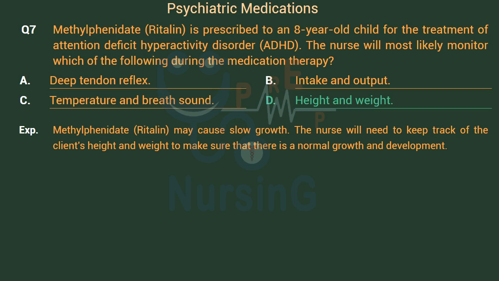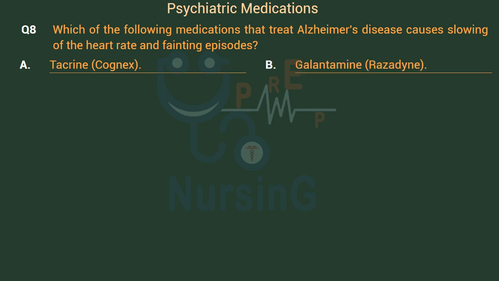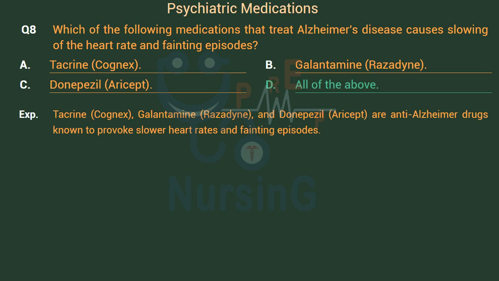Which of the following medications that treat Alzheimer's disease causes slowing of the heart rate and fainting episodes? Option A, tacrine, Cognex. Option B, galantamine, Razadyne. Option C, donepezil, Aricept. Option D, all of the above. Right answer is Option D, all of the above. Tacrine, Cognex, galantamine, Razadyne, and donepezil, Aricept, are anti-Alzheimer drugs known to provoke slower heart rates and fainting episodes.